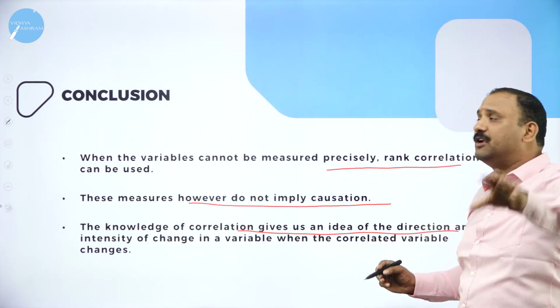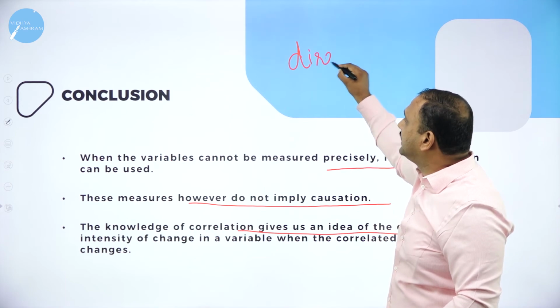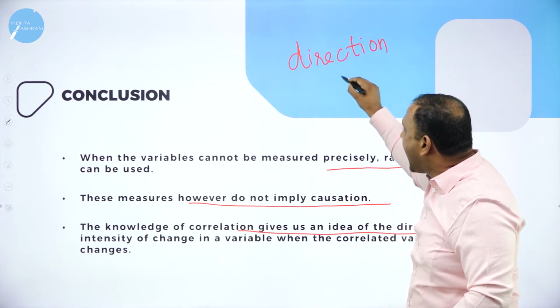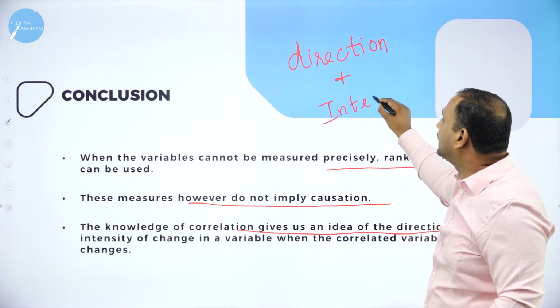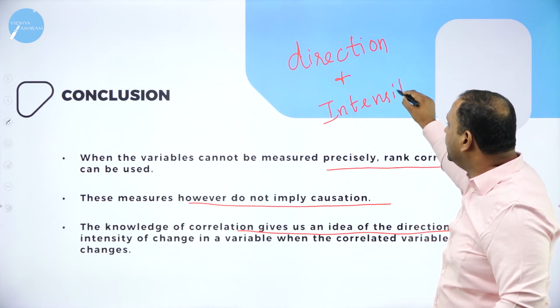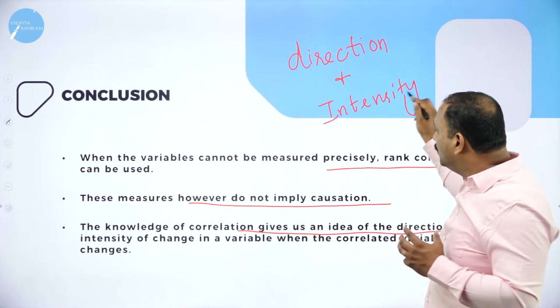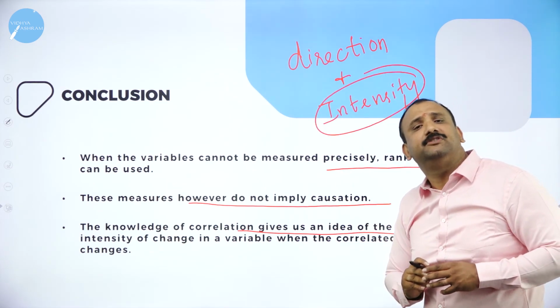These two factors are very, very important. So let me just write down here: the words that you need to learn in correlation are direction and intensity. These two factors matter a lot. Why? Because you need to know in what direction the variables are going and you need to know with what intensity both the variables are related.